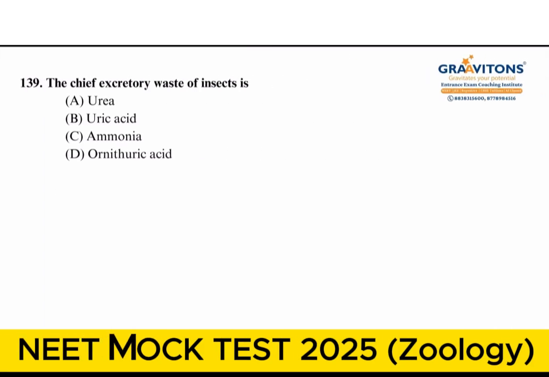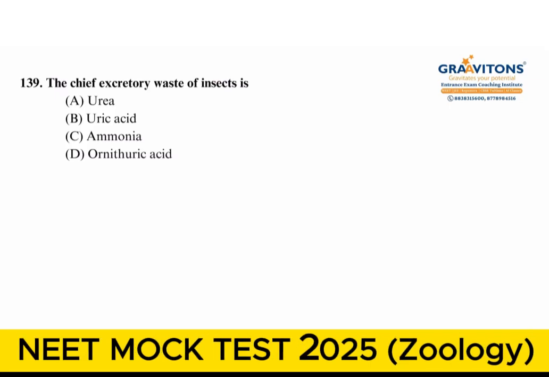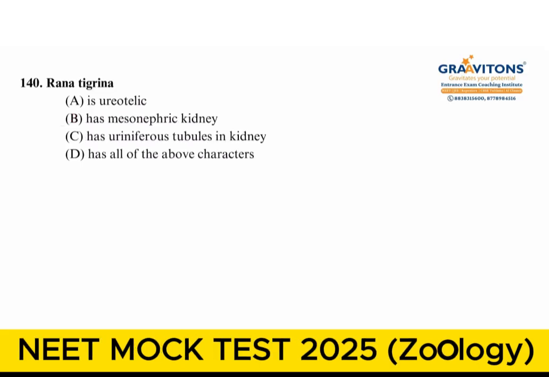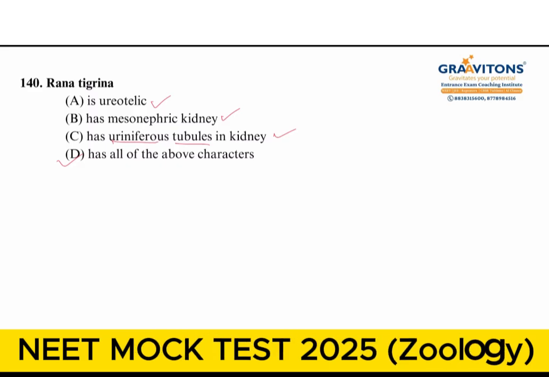And next question, the chief excretory waste of insects. This is a factual question. The answer is uric acid. Rana tigrina. So they are asking the characteristics of frog. Whichever options are suitable, we have to choose. It is ureotelic, yes, and it has mesonephric kidneys. This is also correct. And it has uriniferous tubules, which is nothing but the nephrons. So this is also correct. And so the answer should be option D, has all of the above characters.